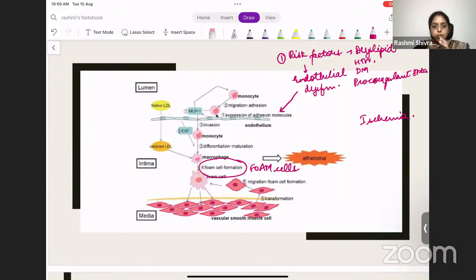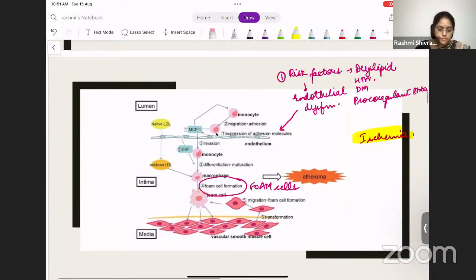They mature and lie in the media. Once they come to the media, they undergo some transformation, the smooth muscles proliferate, and later a plaque is formed. When the plaque is formed, there is a lipid core, and on top of that, a tough layer. When the tough layer ruptures because of some reason, a clot formation happens, and there is ischemia. So this is the pathogenesis behind atherosclerosis.